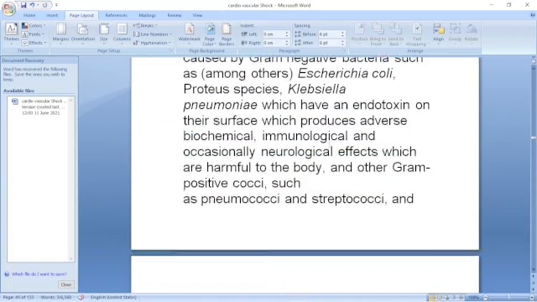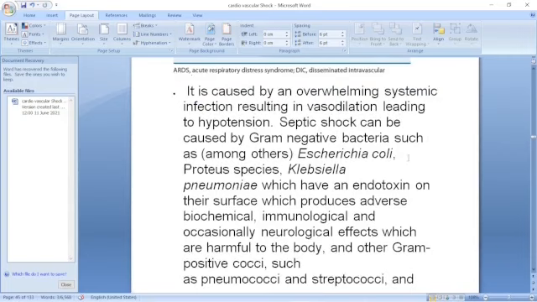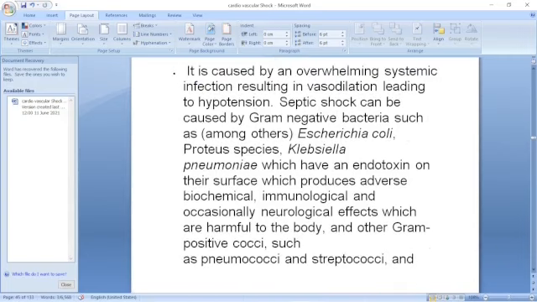The cause is overwhelming systemic infection resulting in vasodilation leading to hypotension. There may be Escherichia coli, Proteus species, Klebsiella pneumoniae. These are the various organisms, either pneumococcal infection or any other infection. That organism goes into the blood and multiplies there. This is called infection, sepsis, septicemia.